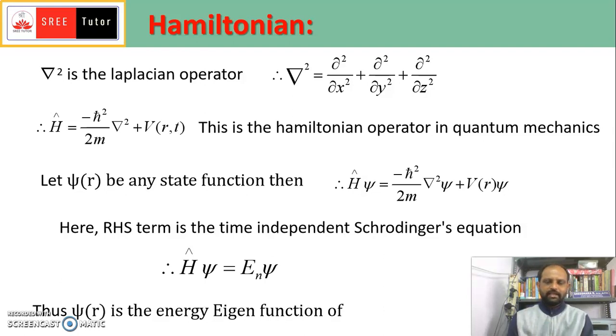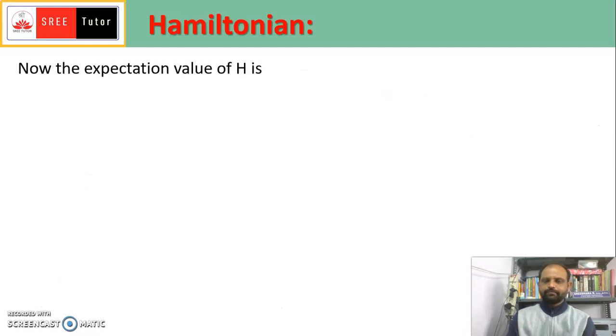Therefore psi is an eigenfunction of H cap, and En is the eigenvalue of the Hamiltonian.